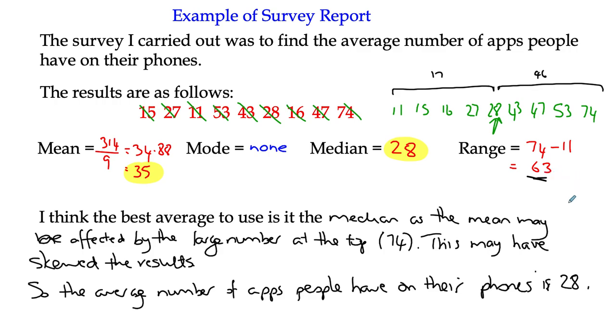So I want to see your survey, I want to see your question, I want to see the results you got, and to analyse it with the mean, mode, median and range, come up with a choice as to which you're using and why, and then just a little statement at the end as to what you found in your survey. Okay, I'll be interested to see how you get on.